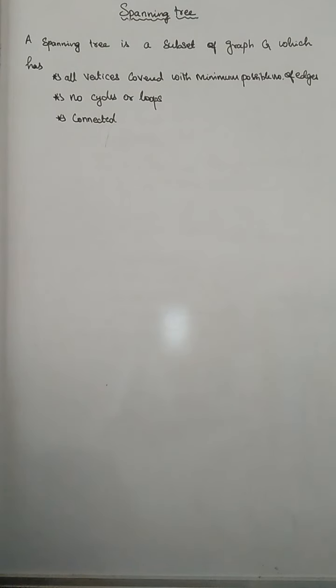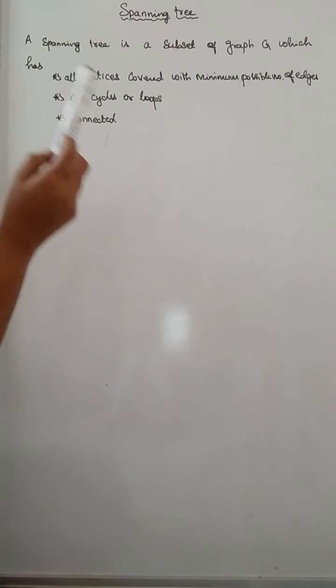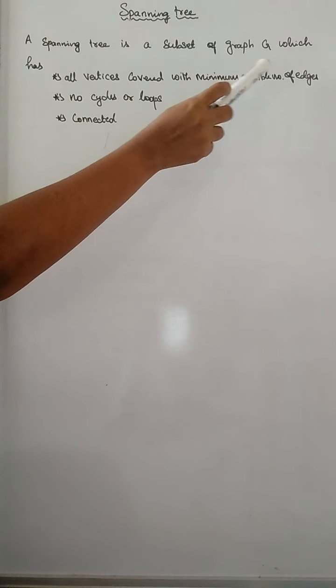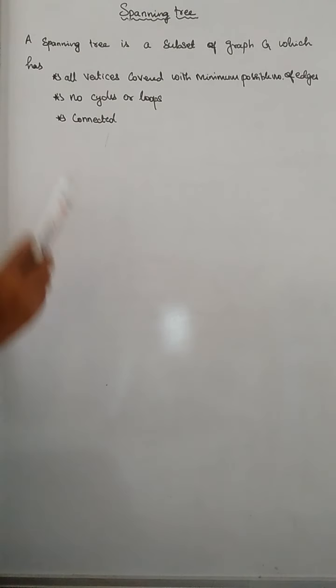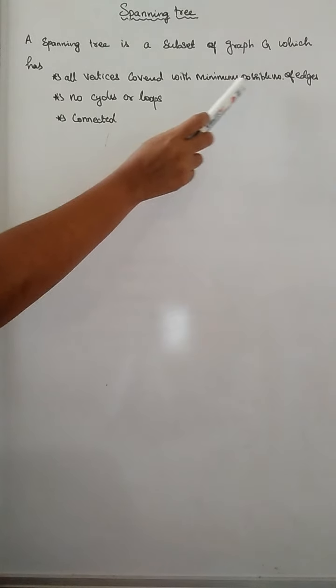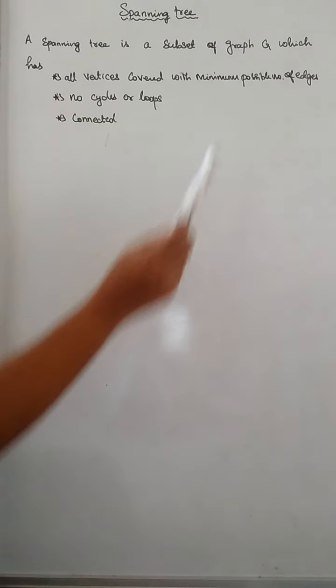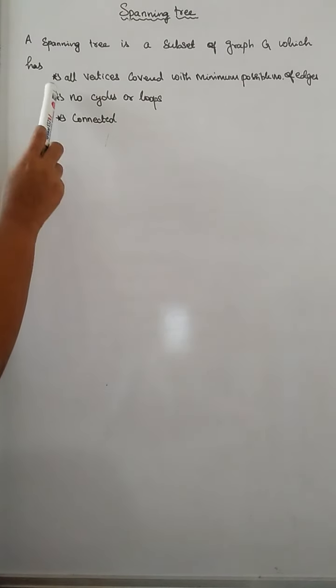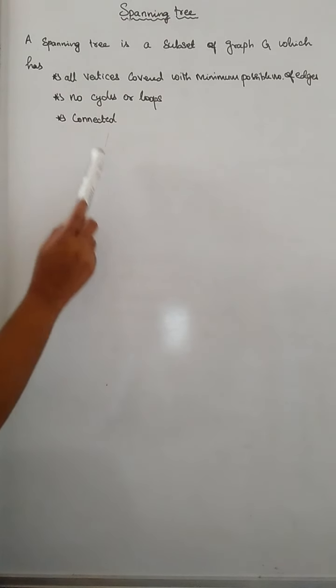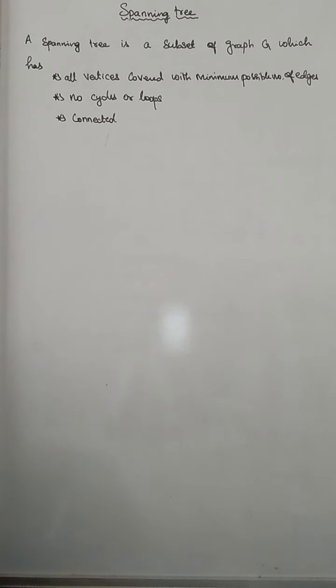Hi to everyone. In this lecture, I am just going to discuss what is meant by spanning tree. A spanning tree is a subset of a graph G which has all vertices covered with minimum possible number of edges. It has no cycles or loops and it will be a connected graph.